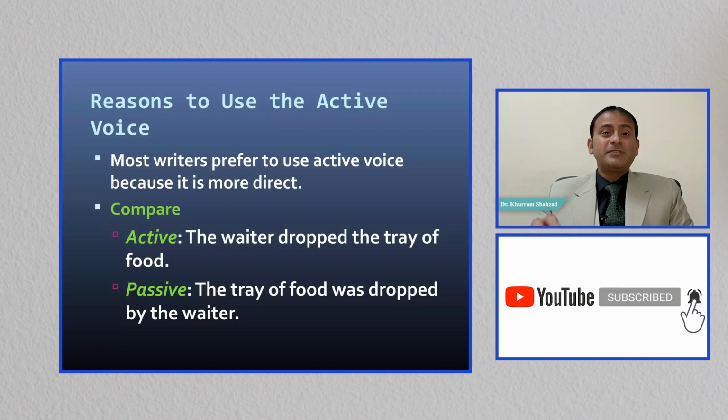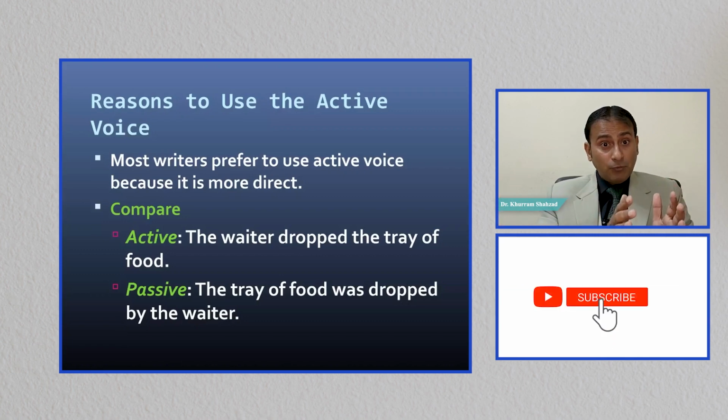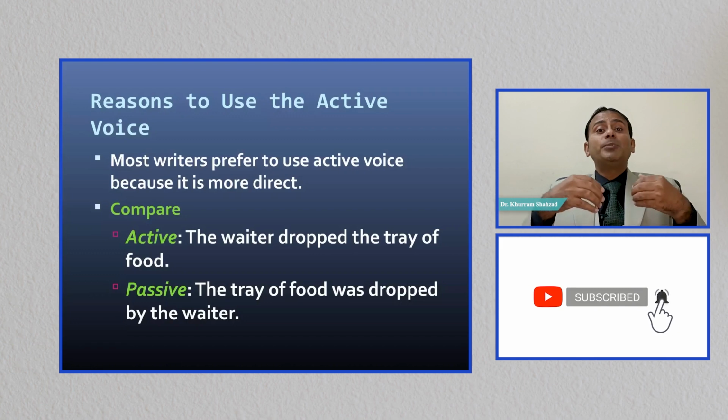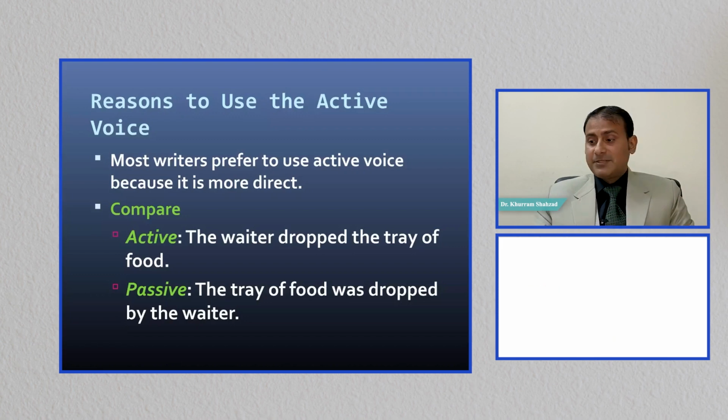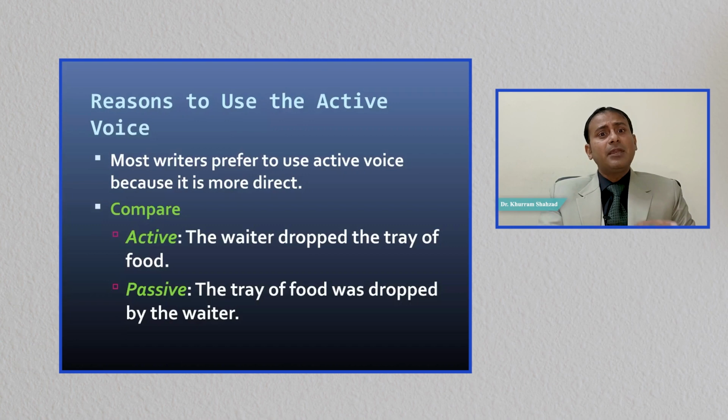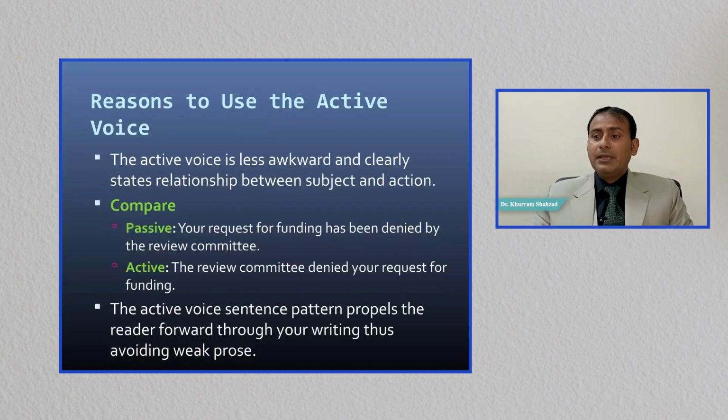Now passive voice is quite lengthy. Now we can see that it is not more direct as compared to the active voice. So when we want to be direct, when we want to be brief and concise, we use active voice sentences. And when we want to nominate who has done this thing, we use active voice sentences. The active voice is less awkward and clearly states the relationship between subject and action.